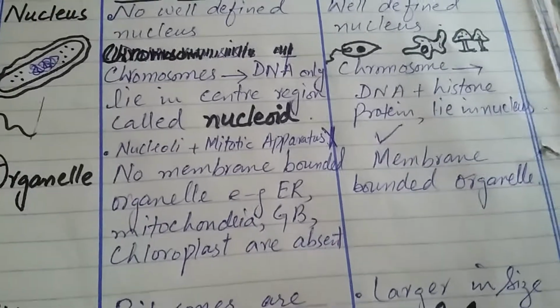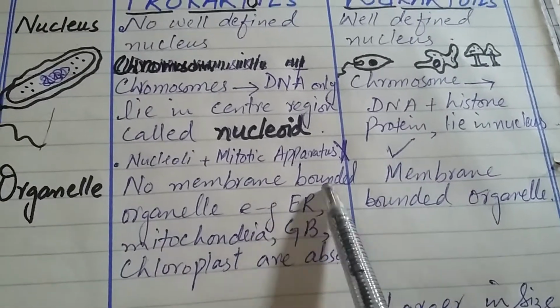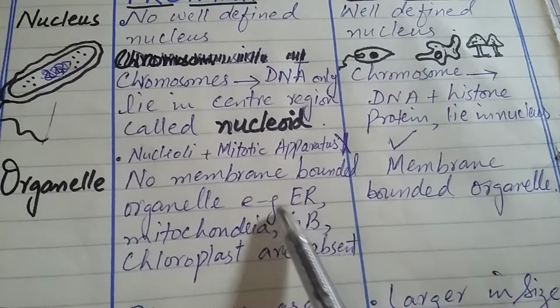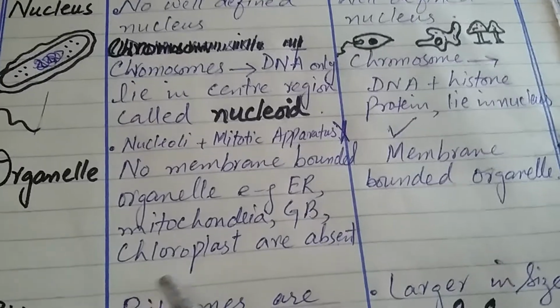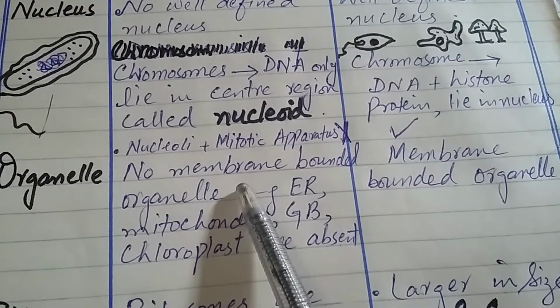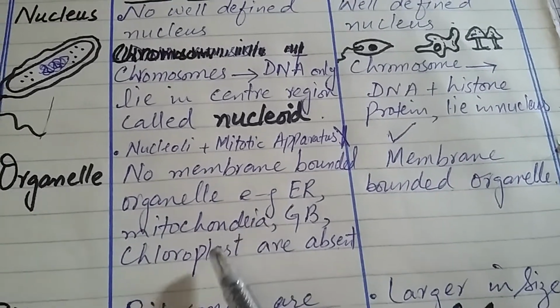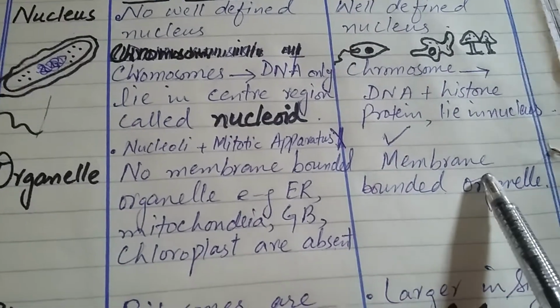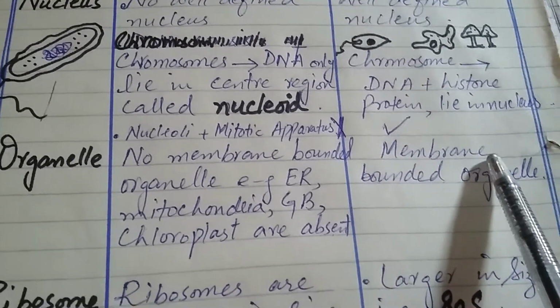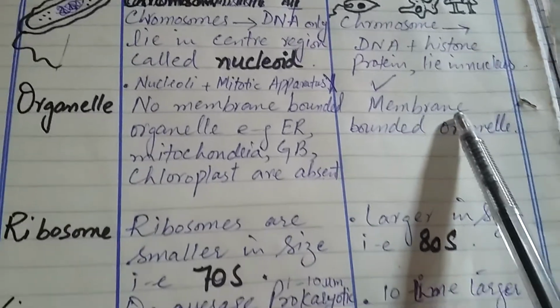Now another difference, we have the organelles. There are no membrane bounded organelles in prokaryotic cells like endoplasmic reticulum, Golgi bodies, mitochondria and chloroplast. All these are membrane bounded organelles and they are absent in prokaryotic cells, while in eukaryotic cells all the membrane bounded organelles are present and performing specific functions.